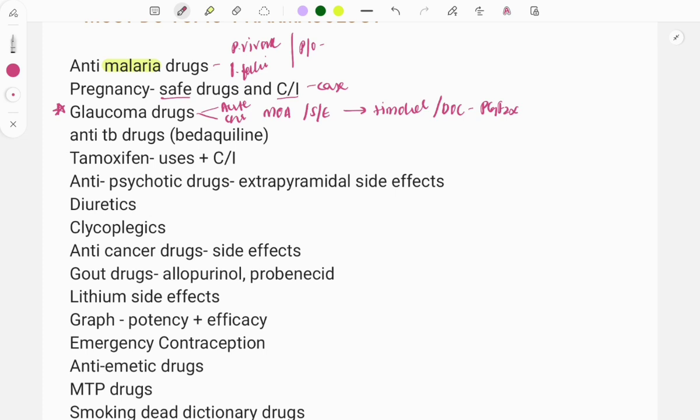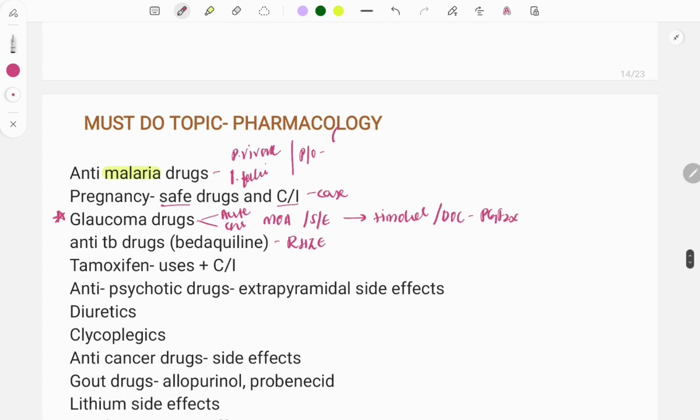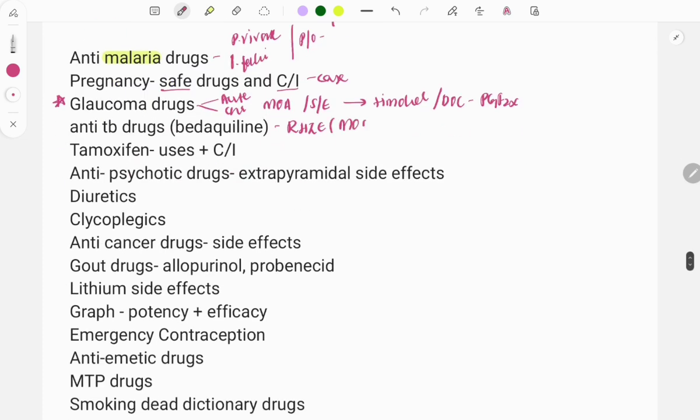Then moving on, anti-TB drugs, the drugs used in tuberculosis. We will be using the RHZE combination, right? Rifampicin, isoniazid and so on. You need to look at the mechanism of action of all these drugs and also the side effects. And there's a question repeatedly asked on the drug bedaquiline, so do look at its mechanism of action and side effects.